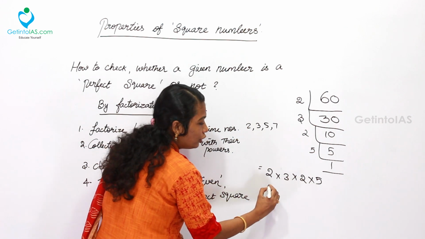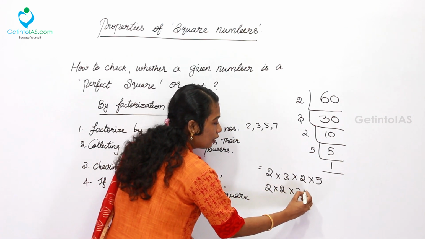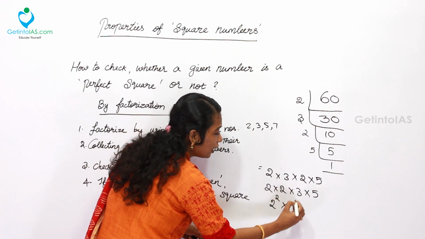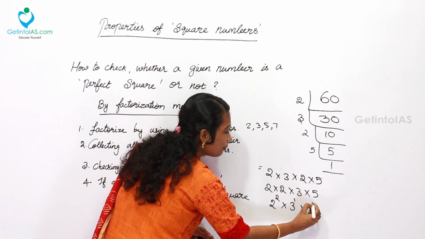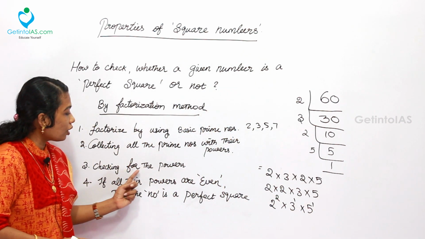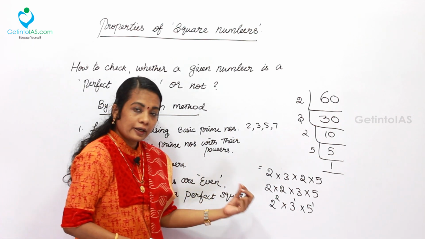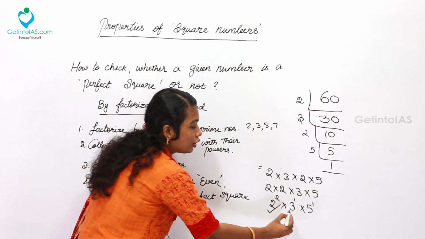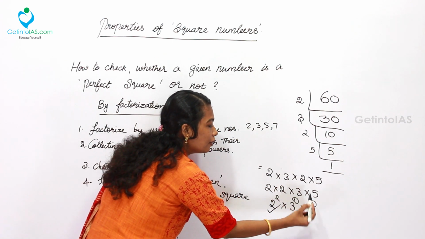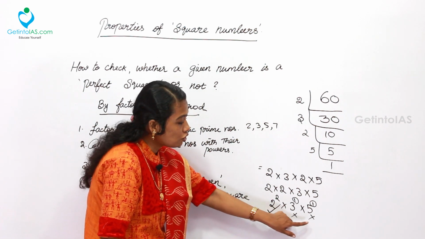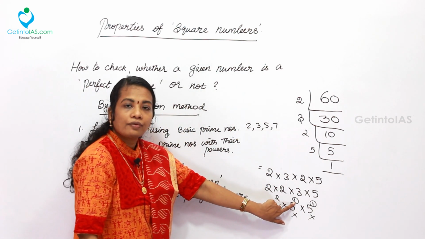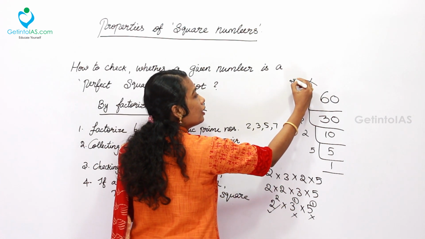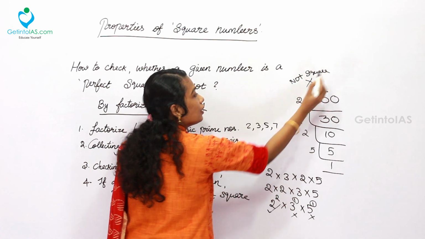Now you can make 2 into 2 a group, and simply write 2 into 2 as 2 power 2. Then 3 is 3 power 1 and 5 is 5 power 1. Now, checking the powers: after grouping and collecting them, 2 power 2 has an even power, but 3 power 1 does not, as 1 is not an even number, and here also 1 is not an even number. These two numbers have odd powers. So we can simply say 60 is not a perfect square number.